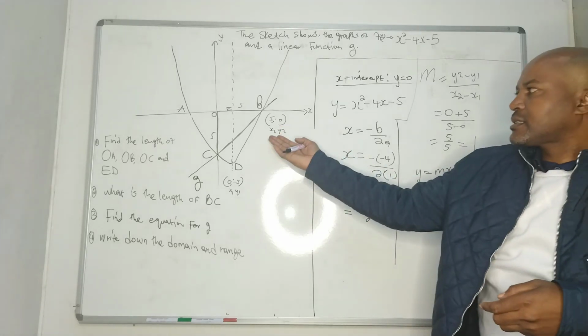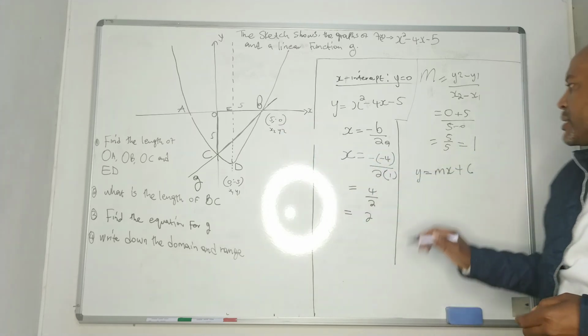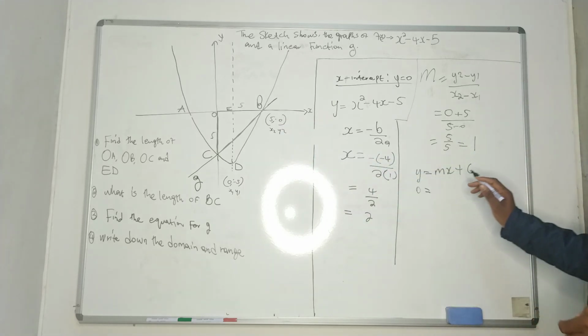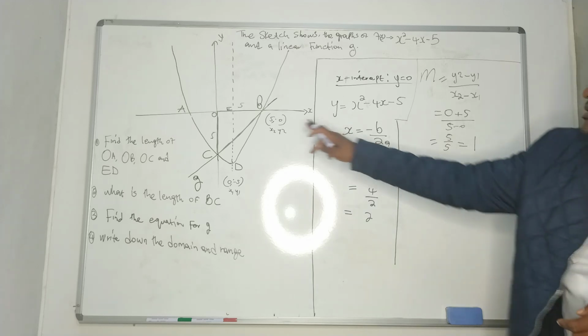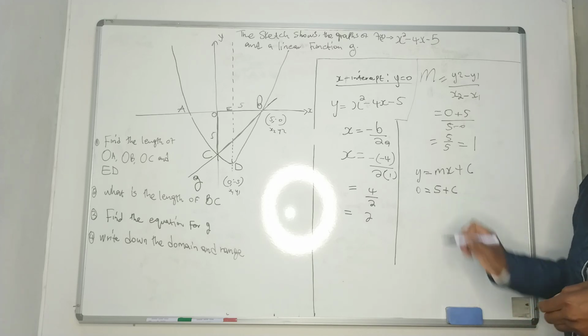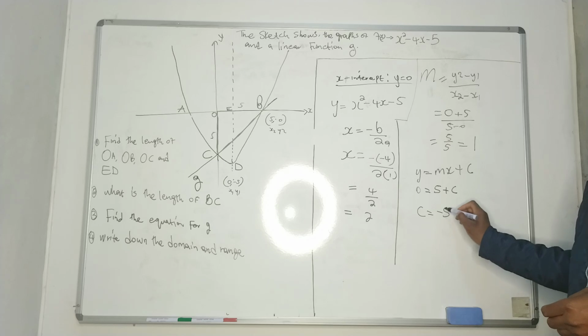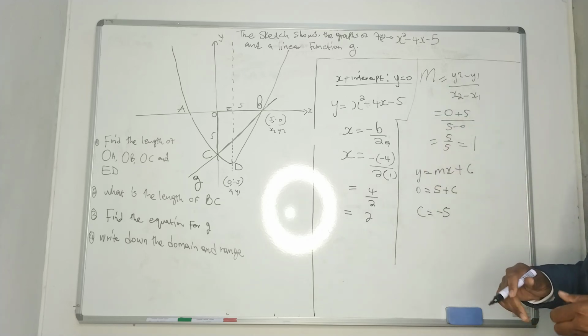Let's take these points. The value of y here is 0 equals to our m, which is 1, times the value of x there, which is 5, plus c. So which means c is equal to negative 5 when you take that 5 to the other side of the equal sign. So you're done.